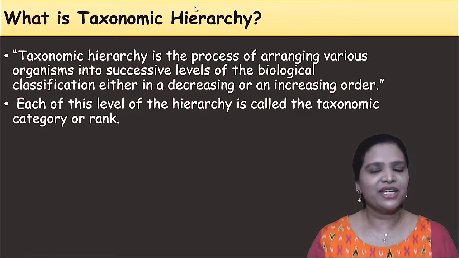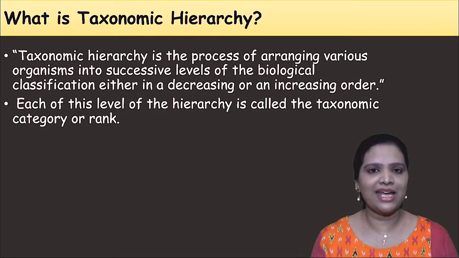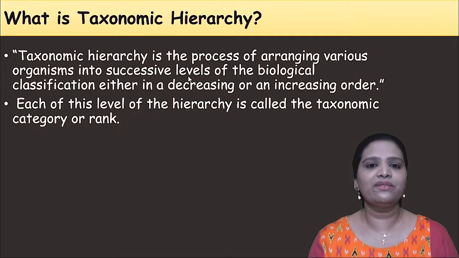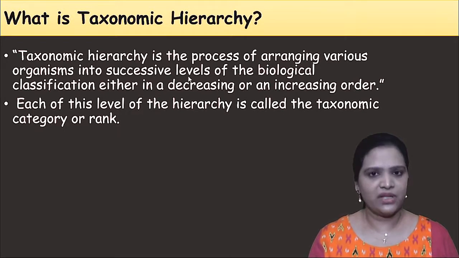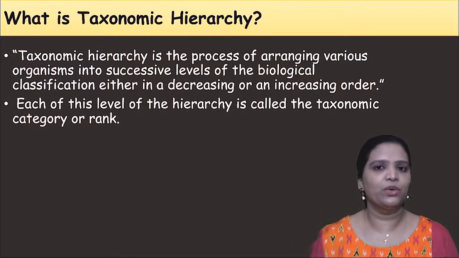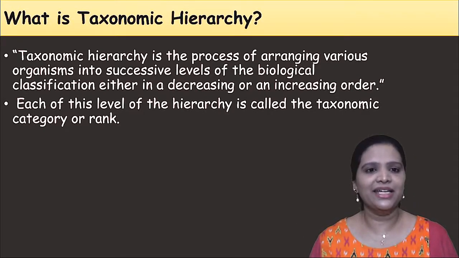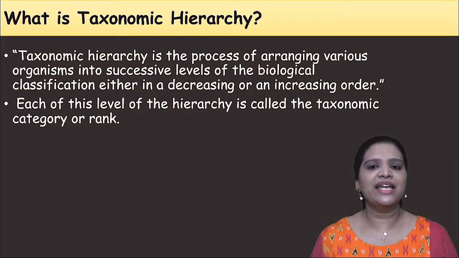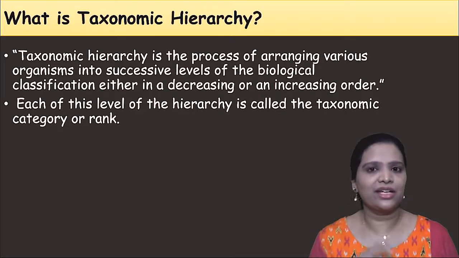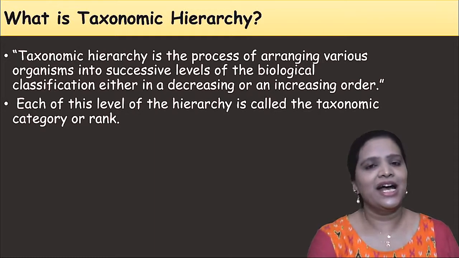Okay. So, what is the definition for this term? Taxonomic hierarchy is the process of arranging various organisms into successive levels of biological classification. We are classifying and putting them in an order. It could be a descending order or an ascending order. That is called taxonomic hierarchy. And each level of this hierarchy is called a taxonomic rank or taxonomic category. It is a position in that hierarchy.